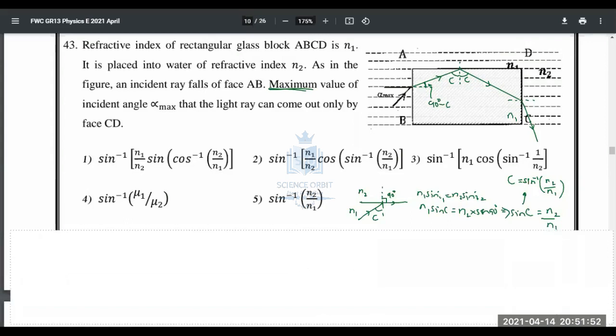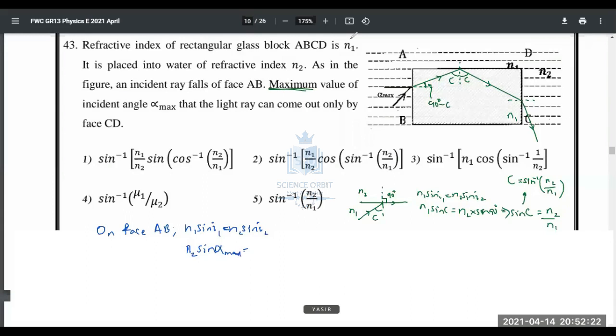Let's try to apply Snell's law there, using the same equation: N1 sin I1 equals N2 sin I2. This time it is N2, because the refractive index of water is N2, and sin alpha max